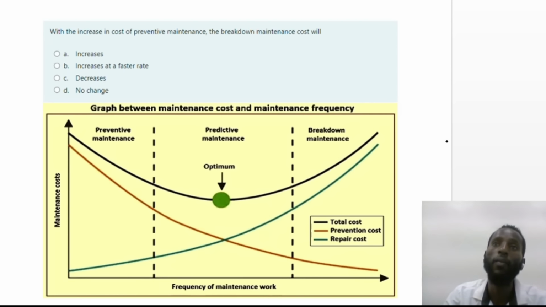We are reducing the probability of occurrence of machine breakdown. That means we are decreasing the cost which is going to be invested or expended on breakdown maintenance cost.